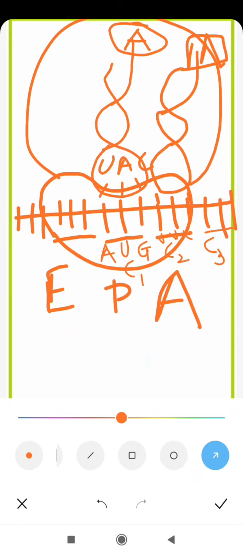This empty tRNA will come along. The codon AUG, codon number 1, will come at the E site. Attached to this codon there is an empty tRNA that will also come to the E site, and from this E site this empty, discharged tRNA not having an amino acid is released into the cytoplasm. So you can remember E for exit site. From here there occurs the exit of the tRNA.